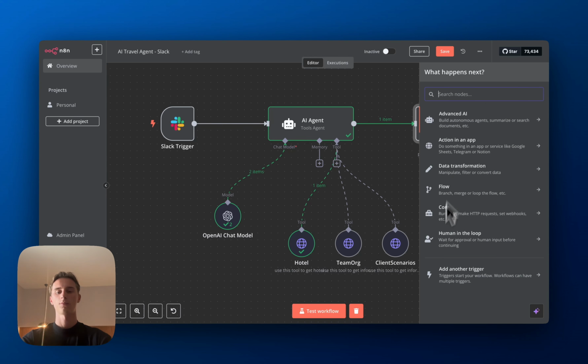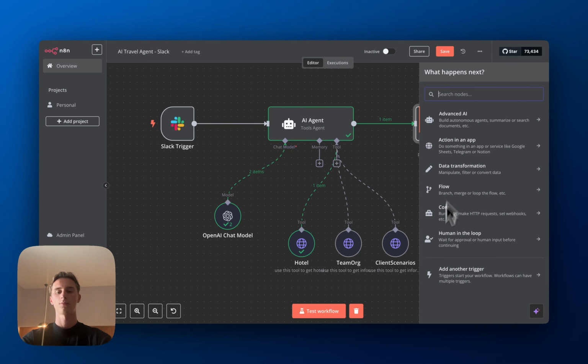So here you have Slack, and you have two types. You have a tool node, and then you have a normal node. So the tool node is only used for the AI agent. So as you can see here, I have three tools, which are HTTP requests to get information from Airtable. But in this case, if we want to create a Slack trigger node or the Slack post message node, then we will just click on the normal Slack, and then here you can see the different action nodes and then the different trigger nodes.